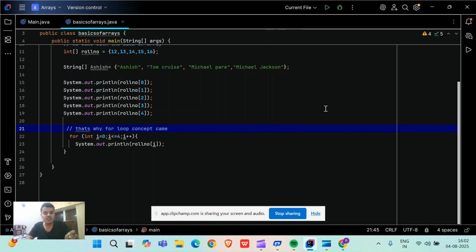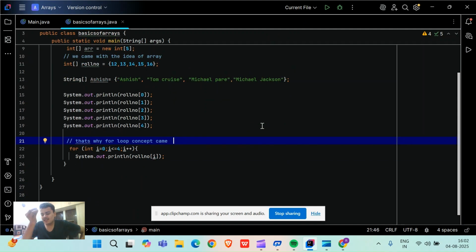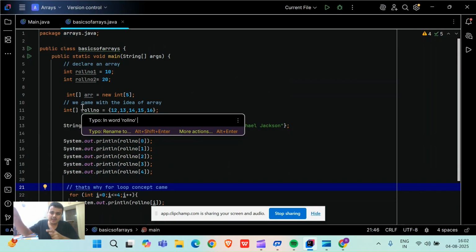This is the very initial data structure that we have in Java and in any programming language. In every programming language the concept is almost similar. I think in C++ the array is declared exactly like this, but I think in C++ it is a little bit different: the closing braces will not come here, they will come here.